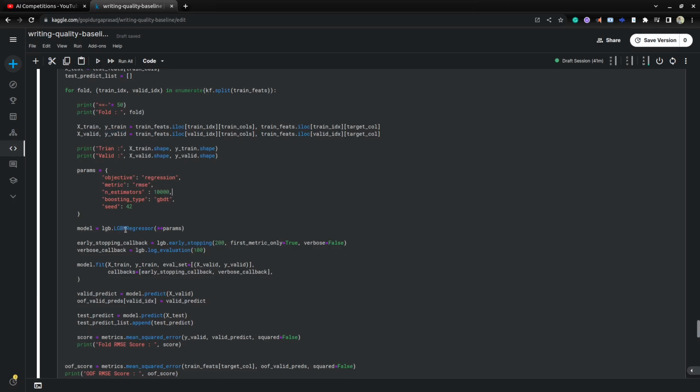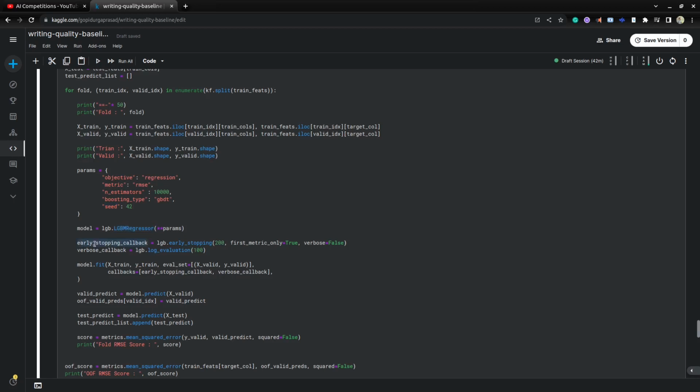Then we are using LightGBM regressor. This is the base model we can go with. This is a regression, so we are predicting continuous values, right? Between 0.5 and 6. So I'm mentioning the objective as regression, and the metric we are using is root mean square error, RMSE. The number of estimators I'm setting to 10k, the boosting type as gradient boosting GBDT, and also the seed I'm passing as 42. So I'm passing these to the LightGBM regressor.